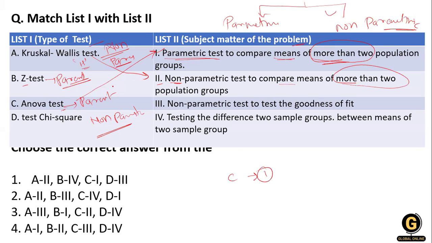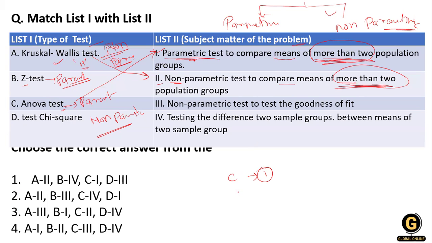And you can see that the non-parametric counterpart of the ANOVA test is the Kruskal-Wallis test, because ANOVA is a parametric test and Kruskal-Wallis is a non-parametric test. But the further information is that the comparison is between more than 2 populations, and here it is also more than 2 populations.